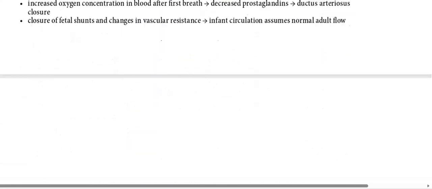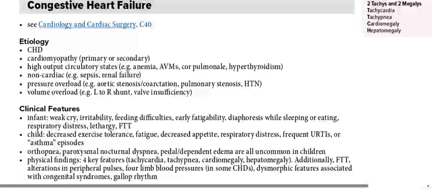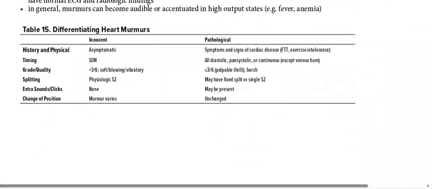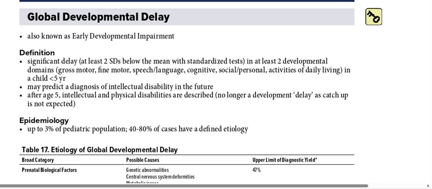Next topic I'm going to cover today for you guys is developmental disorders. The first topic here is global developmental delay, an early development impairment.